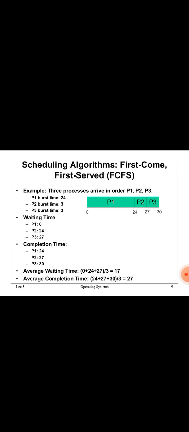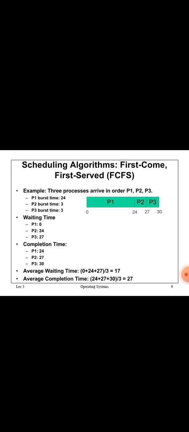Here the waiting time: P1 equals 0, because process 1 is the first process, so waiting time is 0. For P2, the waiting time is 24, because process 1 finished in 24 seconds. After finishing 24 seconds, at the 25th second process 2 enters the CPU. The waiting time for P3 is 27, because P2 finishes in the 27th second.